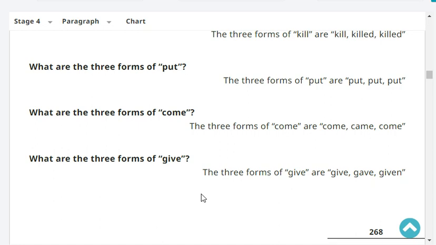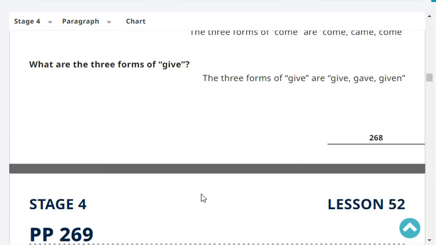What are the three forms of come? The three forms of come are come, came, come. What are the three forms of give? The three forms of give are give, gave, given.